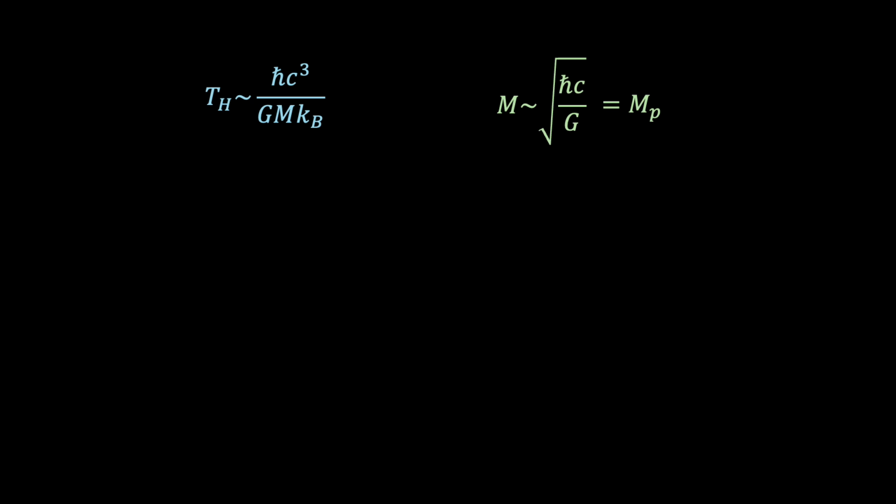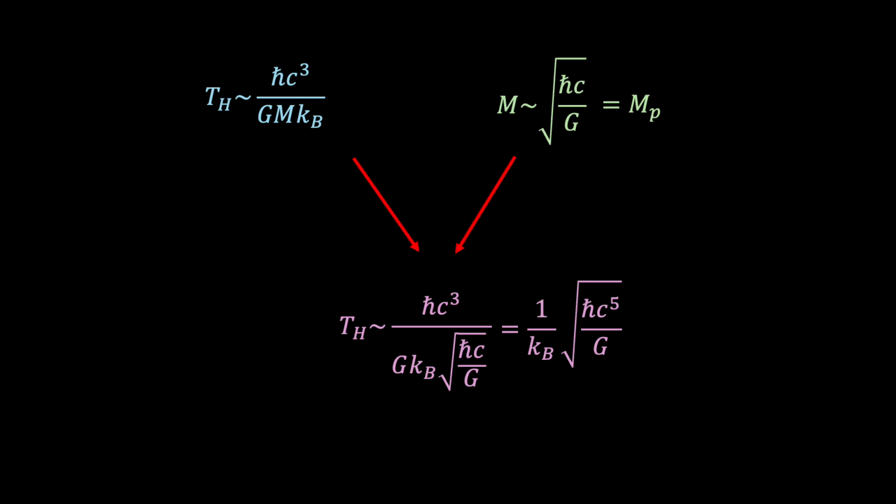And to find the corresponding Hawking temperature of this black hole, we sub the Planck mass into the Hawking temperature equation, and we find the following purple expression. And if we then simplify, we find a temperature equal to 1 over k times the square root of h bar c to the 5 over G, which we immediately recognise as the Planck temperature. And so we see that a black hole with Planck mass and Planck size emits radiation at the Planck temperature.